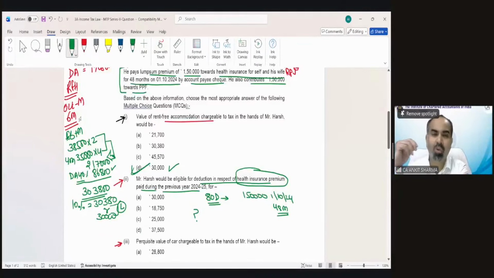What is the formula to find out the eligible deduction in case of health insurance premium if the premium has been paid for more than 1 year in lump sum? There is a specific formula for it, a very easy formula to calculate the deduction which is eligible under Section 80D for this previous year. How much should it be? Do not give me the amount, I just need the formula. How do we need to calculate it?